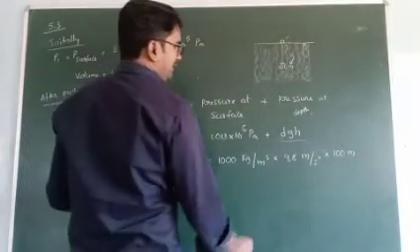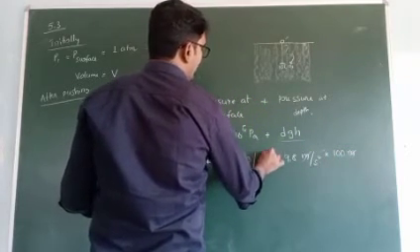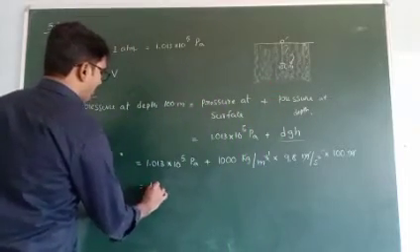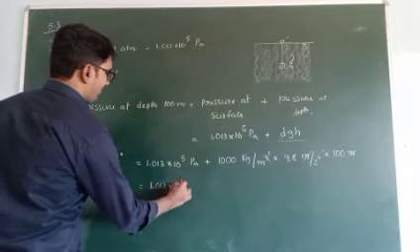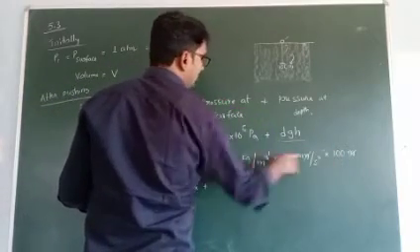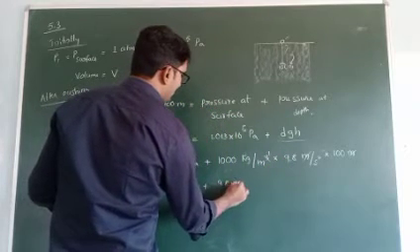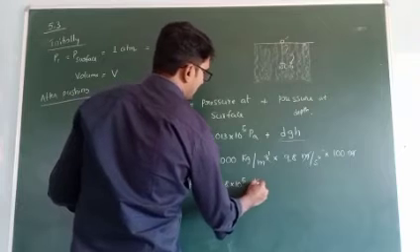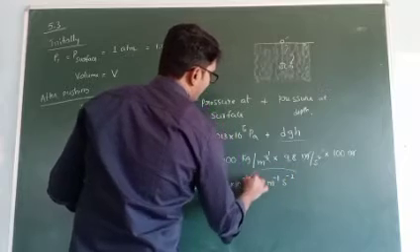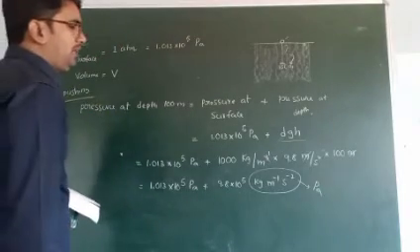Now write 1.013 into 10 to the power of 5 pascals plus 1000 into 100, which is 10 to the power of 5, so 9.8 into 10 to the power of 5. The units remaining are kg meter to the power -1 second to the power -2, and this unit is called pascal.